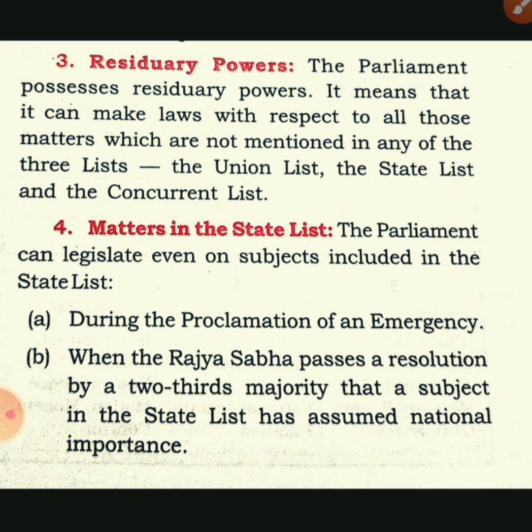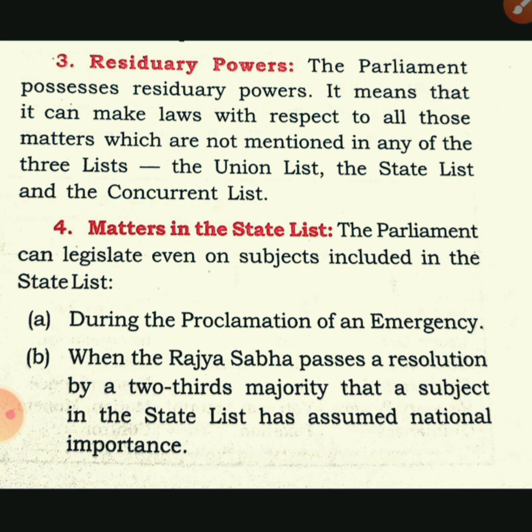So while an emergency is there in any state, the central parliament can make the law for the state government during the proclamation of emergency. And second, when Rajya Sabha passes a resolution by a 2/3 majority on subjects in the state list, that is applicable for every state.